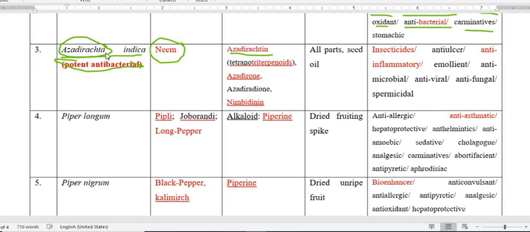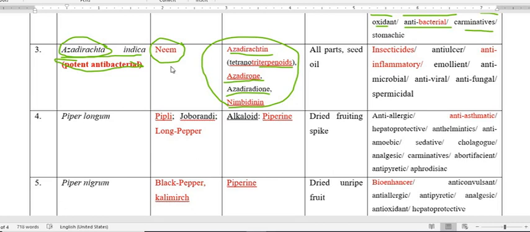So Azadirachta, name of the constituent is Azadirachtin. And what is this? This is a terpenoid, triterpenoid. Then Azadirone, then Azadiradione, then Nimbidenine. So these are the active principles present in the neem.